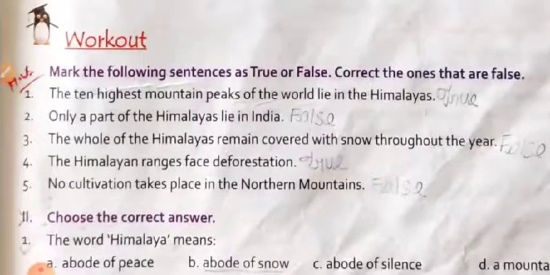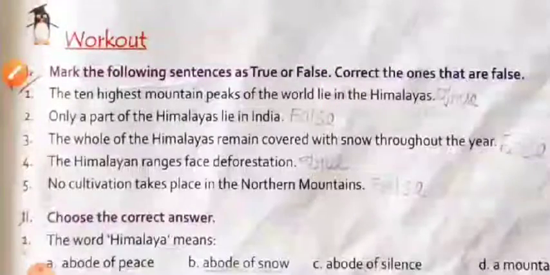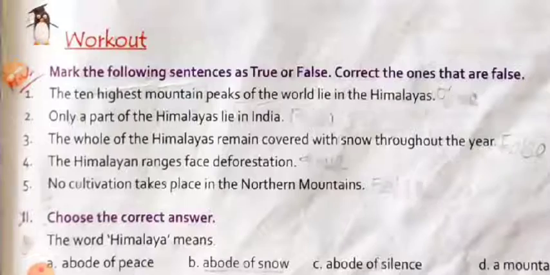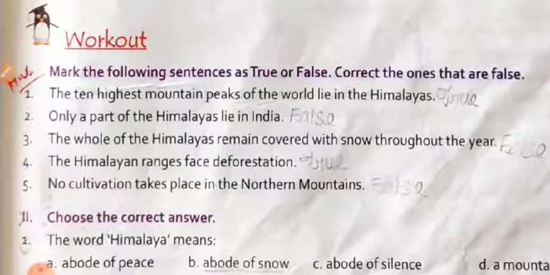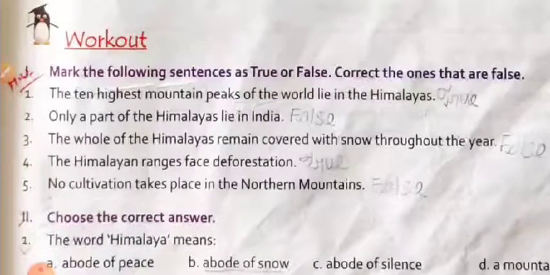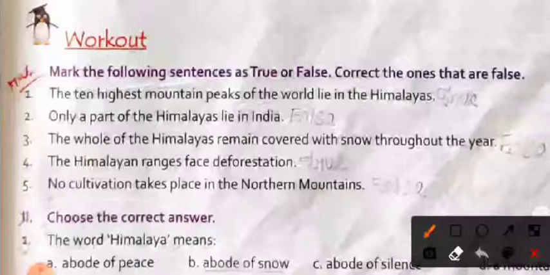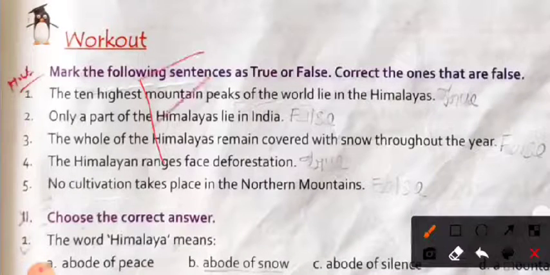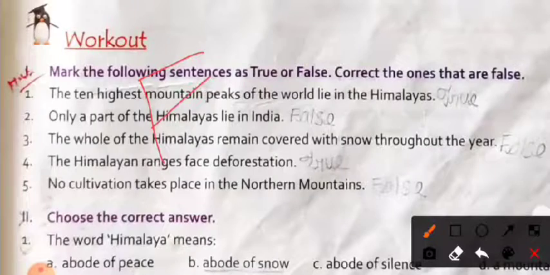Only a part of the Himalaya lies in India. This statement is false because many parts of the Himalayas lie in India, like the Himadri range, Himachal range, Shivalik range, and also the Karakoram and Purvanchal ranges. The whole of the Himalaya remains covered with snow throughout the year. This is also false because only the Himadri range remains covered with snow throughout the year.